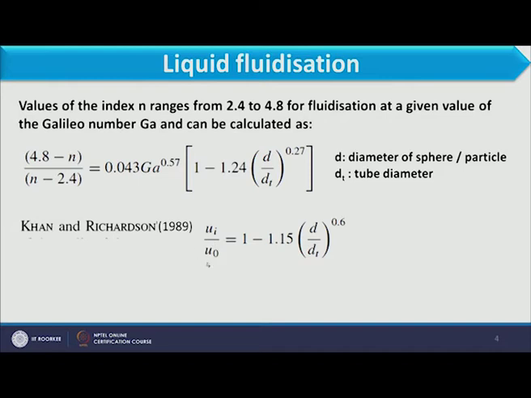U naught is basically the terminal falling velocity of the particle, and from here we can calculate Ui. Once we calculate the value of Ui and the velocity inside the fluidized bed is known, we can calculate voidage. But before that we have to calculate index n by the equation which we have just discussed.